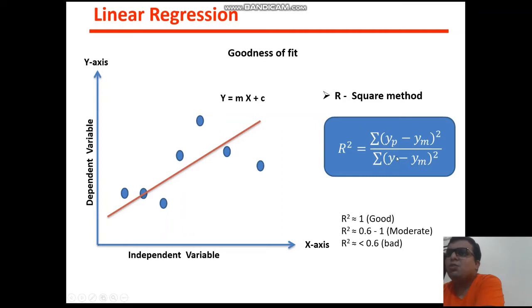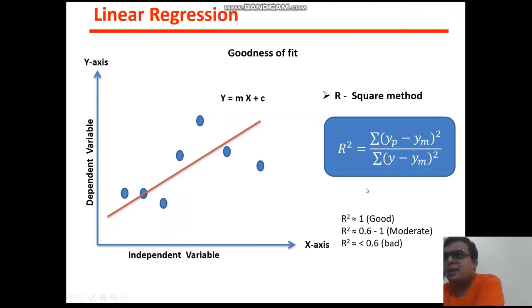For testing purposes, or to find the efficiency of your model, you need to give some original values to your model. And again, y minus ym, the mean value, and you apply this formula. This will give you the R square. So this is basically the R square method, and it will give you the efficiency of your model.